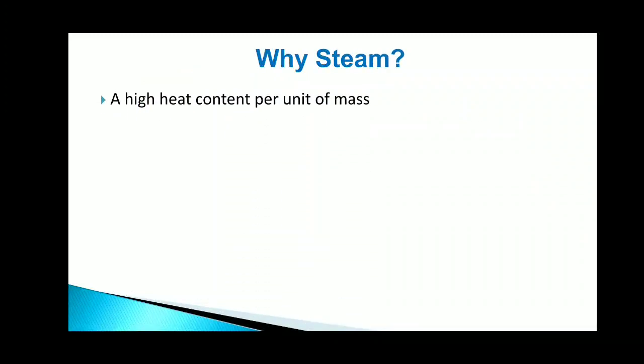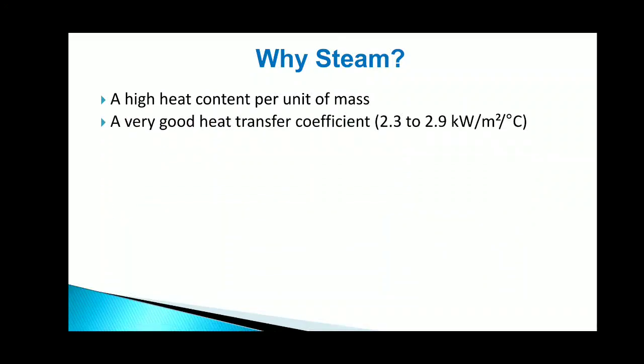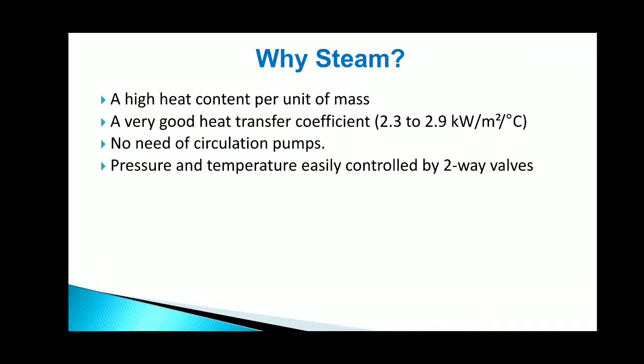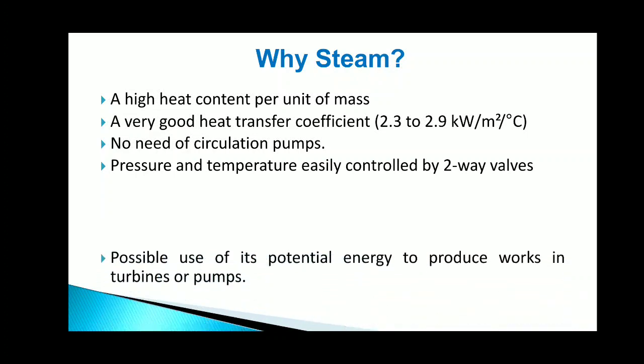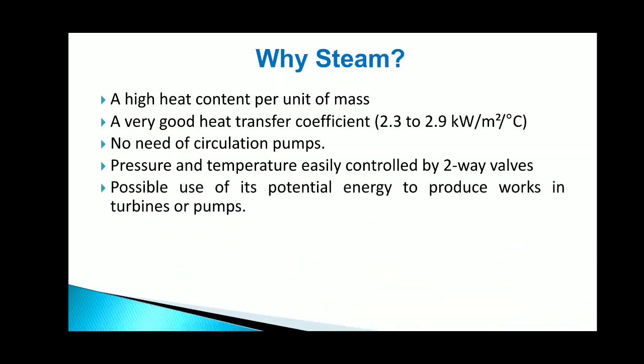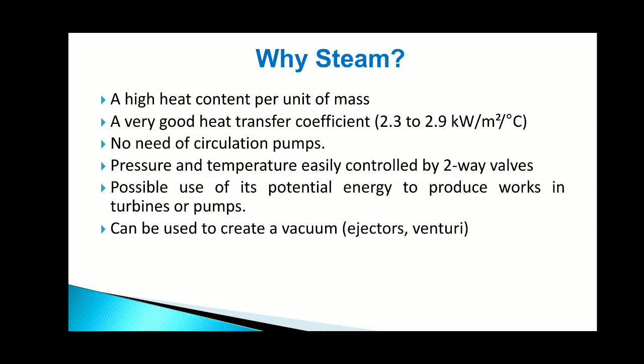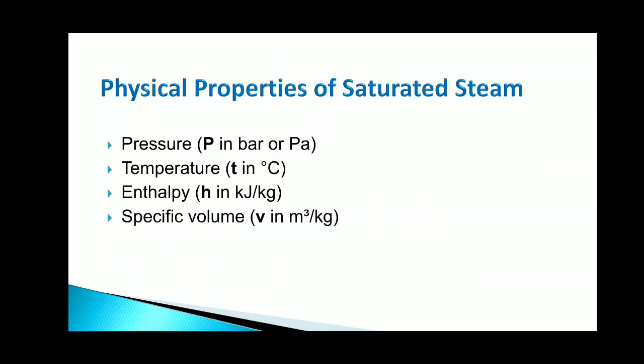Why steam? Steam has high heat content per unit of mass. It has a very good heat transfer coefficient, 2.3 to 2.9 kilowatt per meter square per degree Celsius. No need of a circulating pump. Pressure and temperature are easily controlled by two-way valves. Its potential energy can be used to produce work in a turbine or in a pump. It can be used to create a vacuum in ejectors and in venturi. No fire hazard. It is safe to use. These are the importance of steam, and that's why it is widely used in process industry.